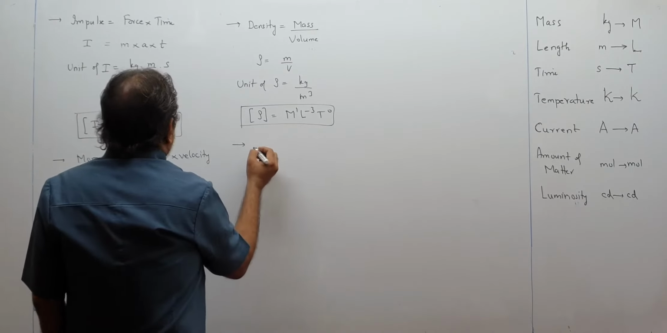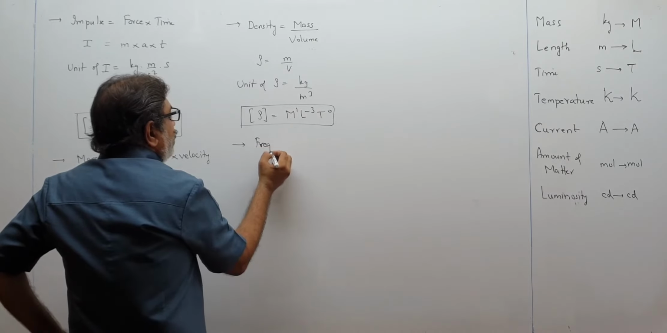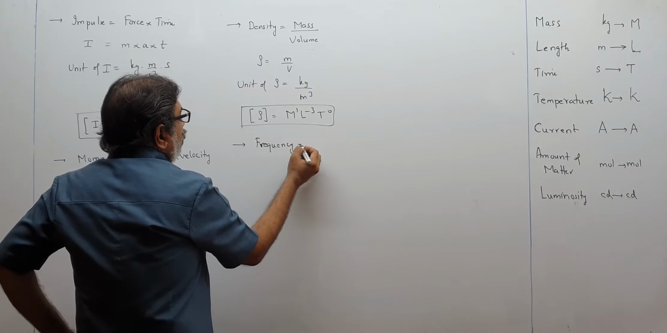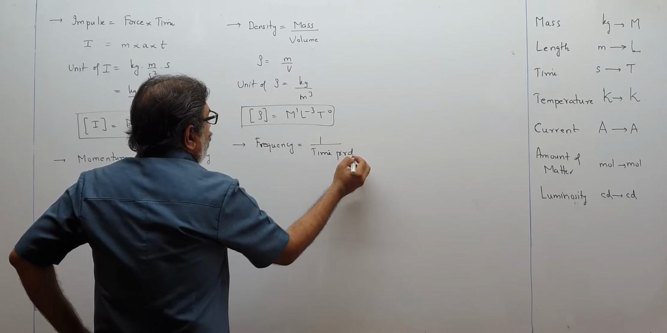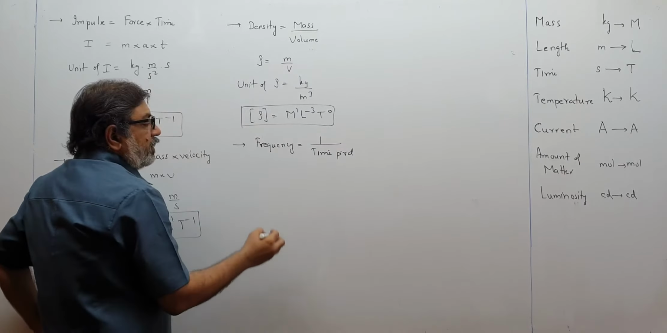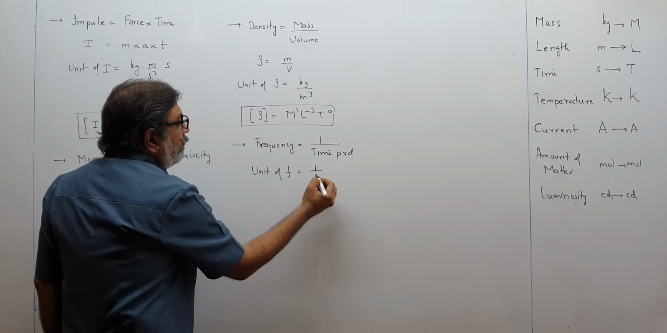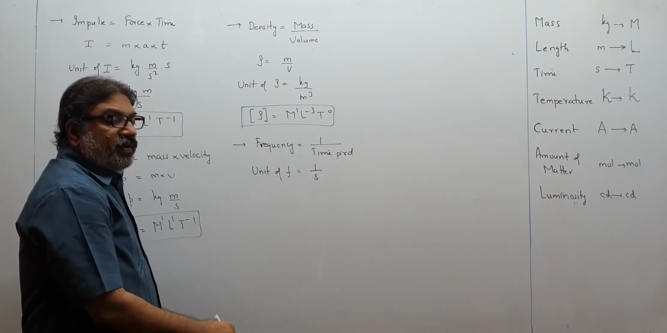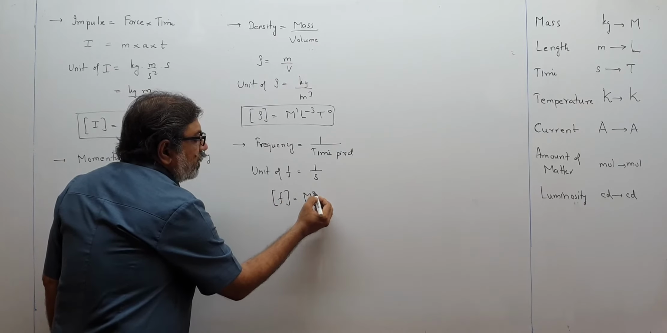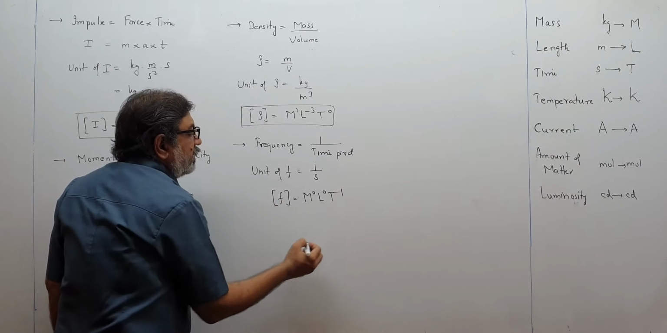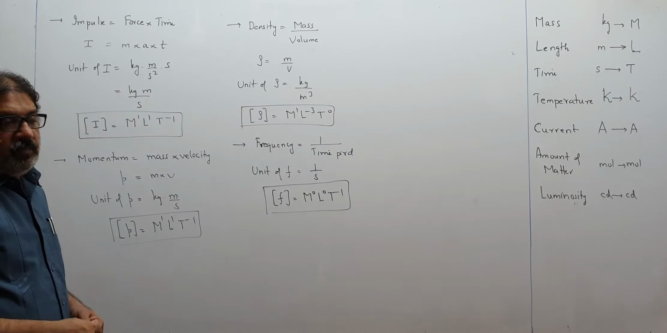Then we have got maybe frequency. Frequency you studied in the chapter of waves in class 9. Frequency is 1 upon time period. If you recall, frequency is 1 upon time period. So unit of frequency will be 1 upon time period, means second. So unit of frequency is 1 upon second. So what will the dimensional formula for frequency be? There is no kilogram, there is no meter, T raised to minus 1. This is the dimensional formula for frequency.